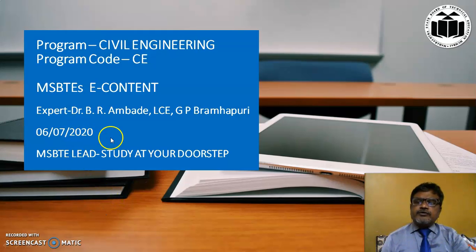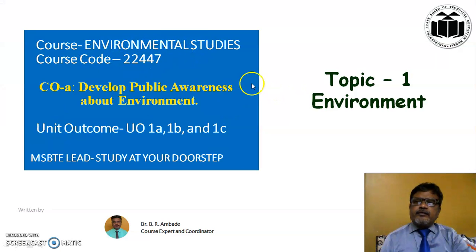Today we have to study the program of civil engineering, and the course is Environmental Studies, course code 22447. Today's topic is environment, topic number 1.